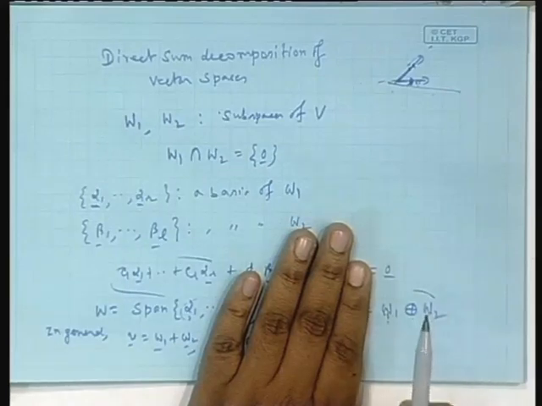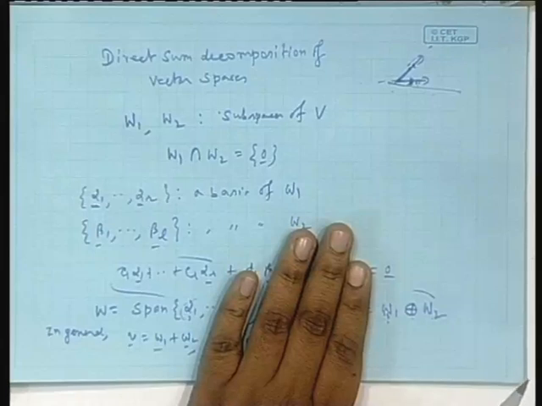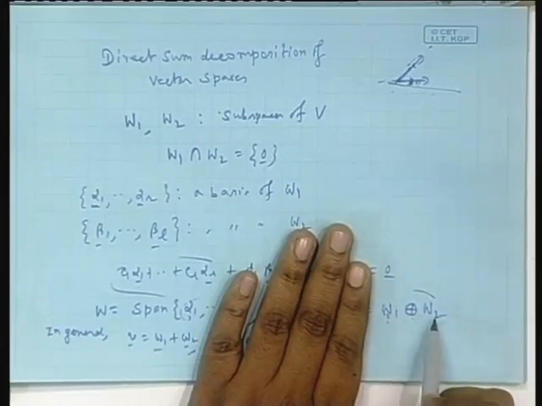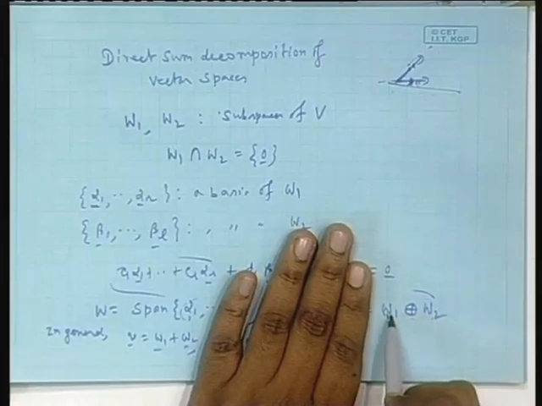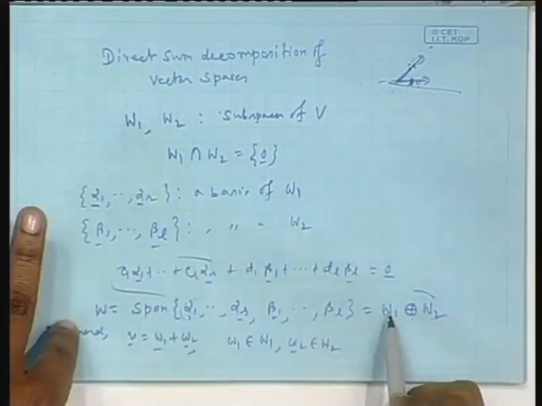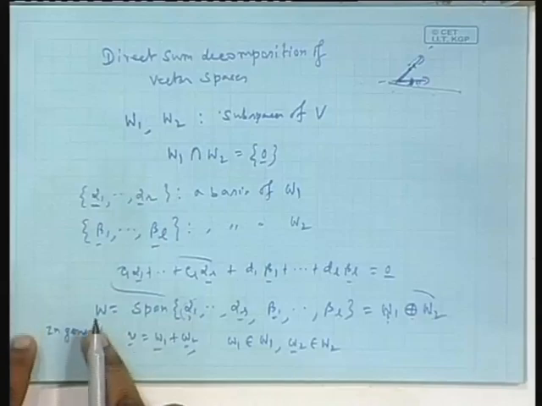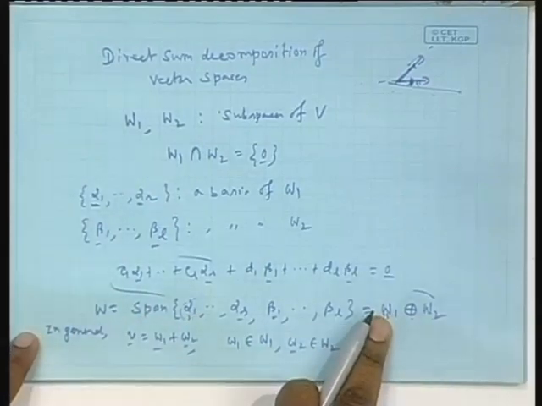So, any vector will have two components, an addition of two components in general: a component coming from here, and a component coming from here. Sometimes this component could be 0, so you get the component here only. So, basically that time you are taking that segment of W which is nothing but W1.